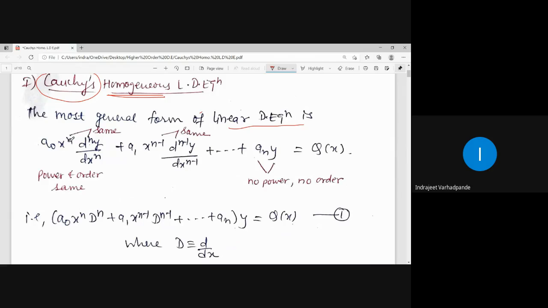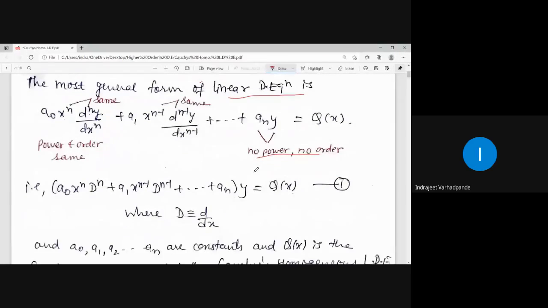So for your understanding, write down this must be same. Power and order should be same. Here also it is same. Here there is no derivative, so no power, no order. No variable is multiplied over here. And what are other terms? Those are constants.